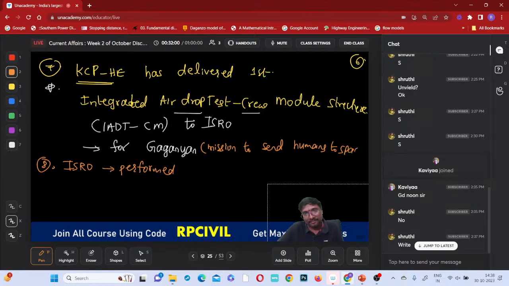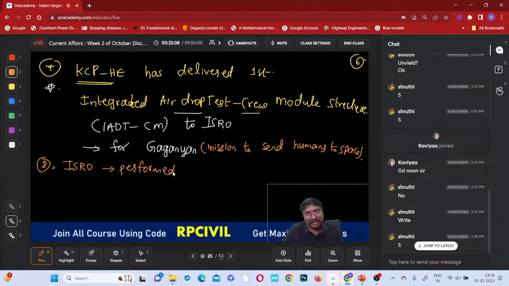Okay, is it clear? So ISRO has performed which one? Indian Space Research Organization, that is ISRO. ISRO has performed a 16-second trajectory correction maneuvers.